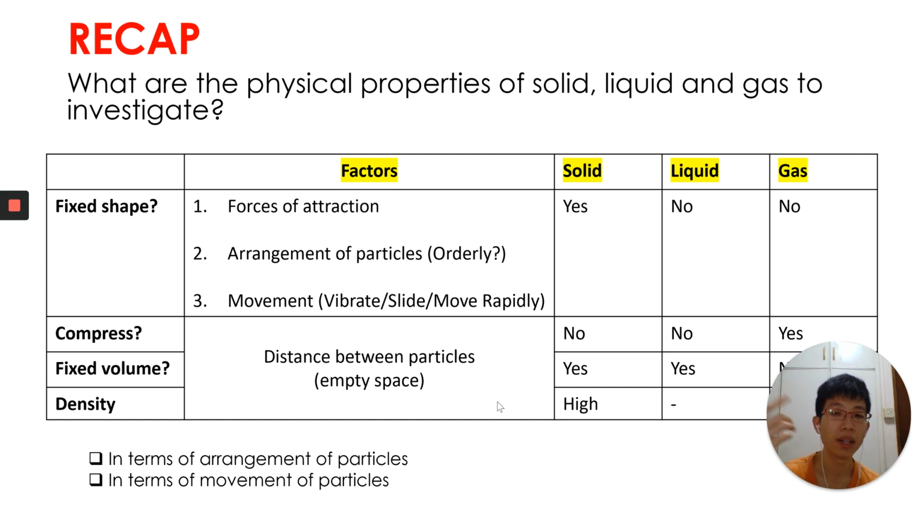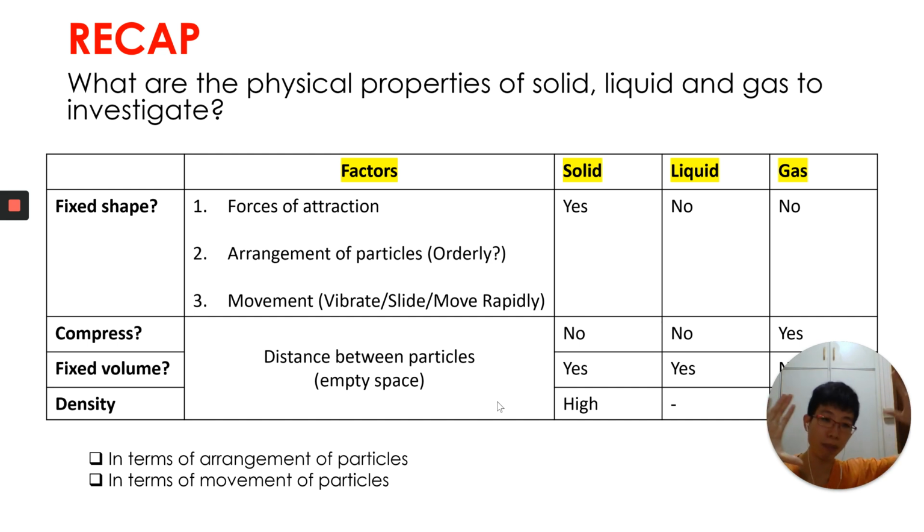And for whether they can be compressed, solid and liquid cannot be compressed because we know that they are packed quite close to one another. That's why they cannot be compressed. While for gas, they are very far apart from one another. The distance between the particles is very far, and this results in a very large amount of empty space in the middle.